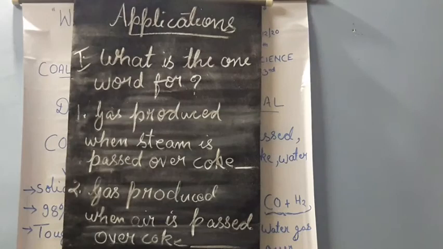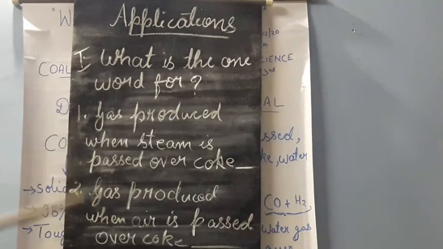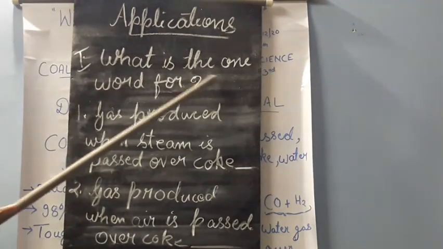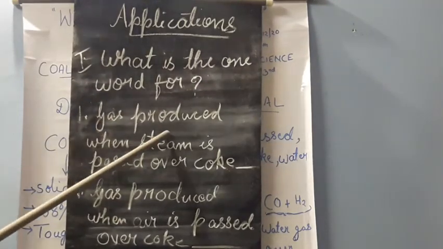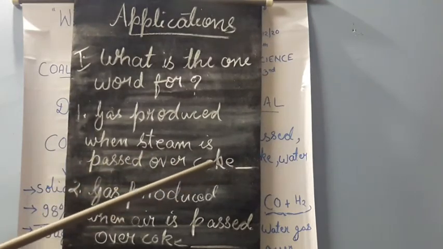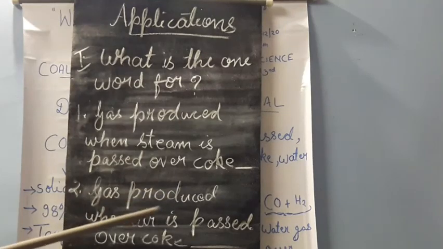So I hope you are all clear with the topic we have gone through today. Now this is some work for you to do. There are two questions which you have to answer now. Write one word for: first, the gas produced when steam is passed over coke. We have studied this today. Second, the gas produced when air is passed over coke.